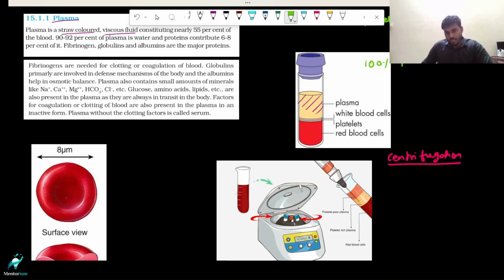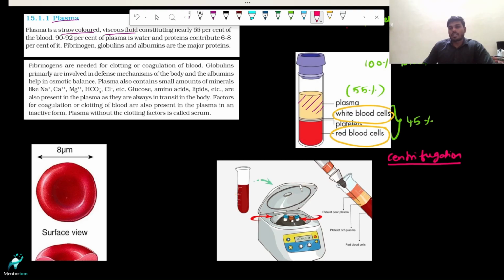Out of 100% of blood, plasma constitutes 55% of it, and the remaining 45% is constituted by the formed elements. Even in that 45%, who is occupying most of the volume? That is our RBC, and the very least is our WBCs. This is one of the important details you should remember.